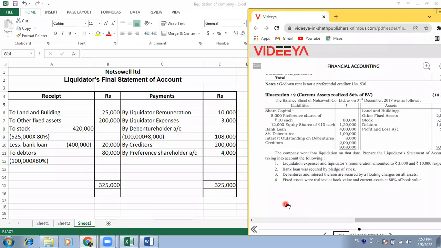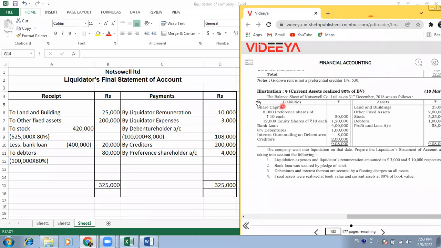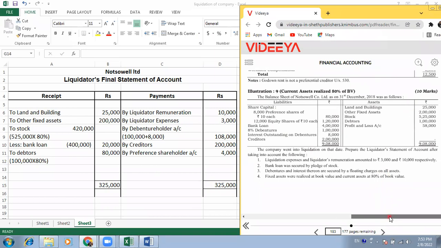Now you understood how to solve this problem, how to solve this liquidation problem. You can take a screenshot also, so you can refer to it afterwards. Done, miss. So we solved this problem.